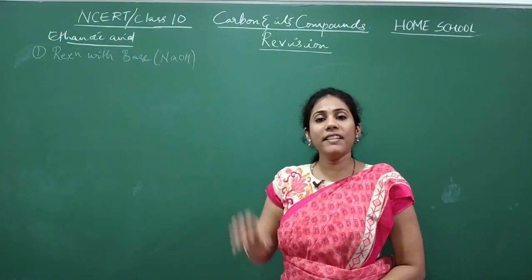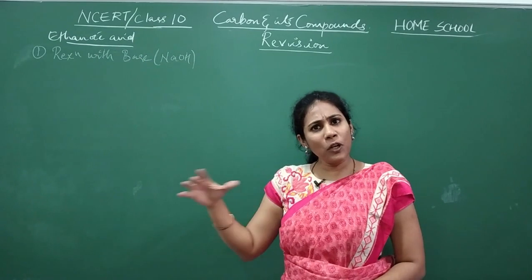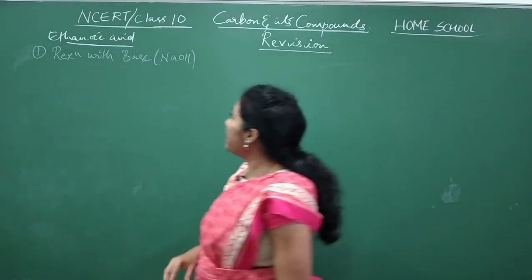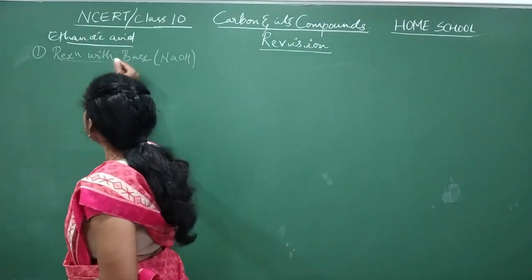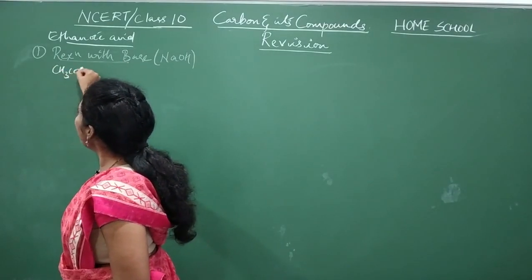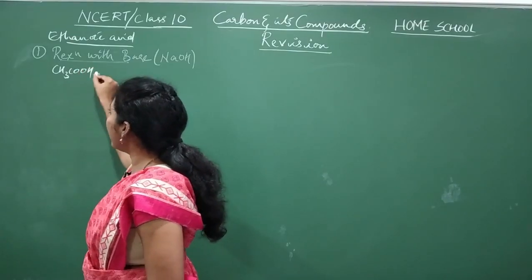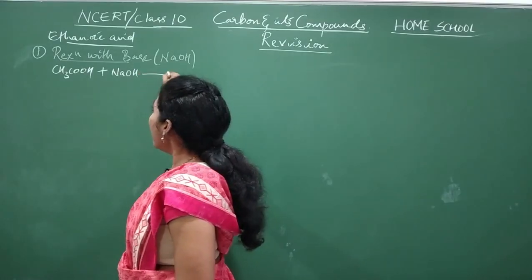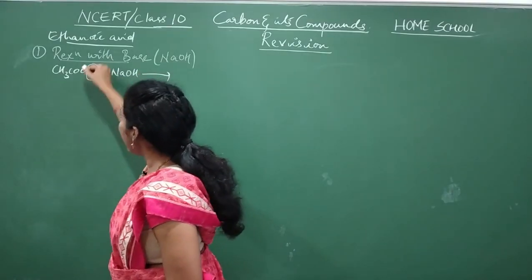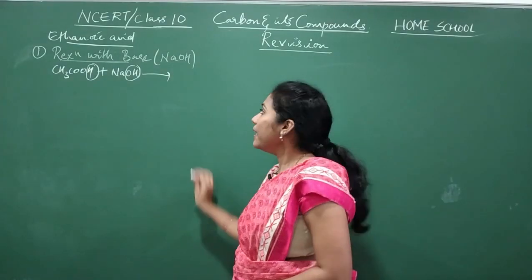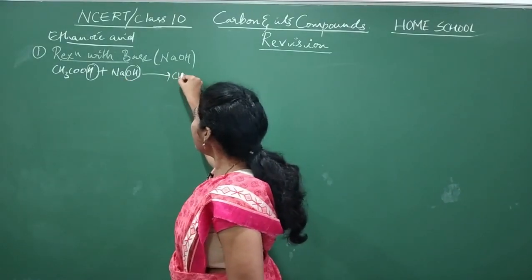Acids always react with the base. So what are the products you will always get? Salt and water. The same thing happens here. Say for example, CH3COOH. This is your ethanoic acid. The moment it reacts with NaOH, this H and this OH will come outside as water. So what is remaining here?